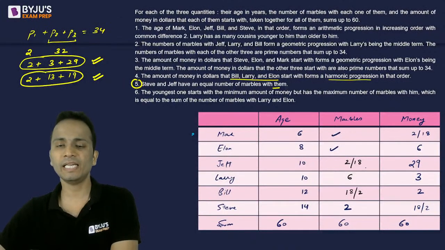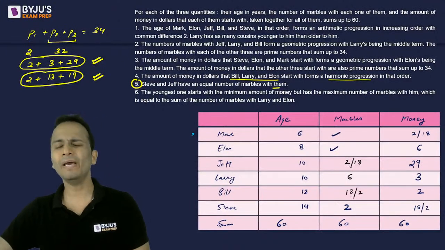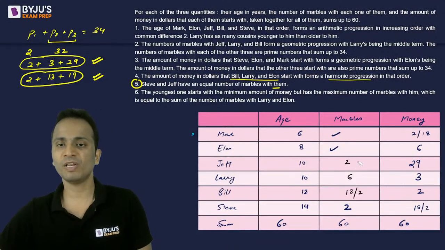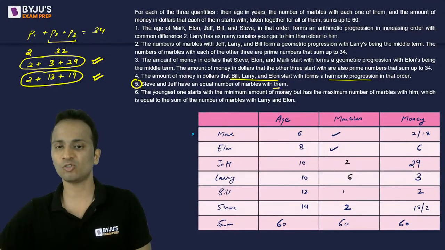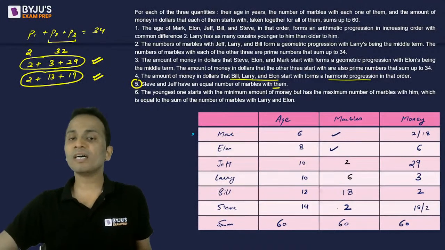So Jeff cannot have 18. So if Jeff has 2 marbles, then Bill will have 18 marbles. So Jeff will have 2 marbles and Bill will have 18 marbles. So now I can write these values as well. All right. Now moving ahead.